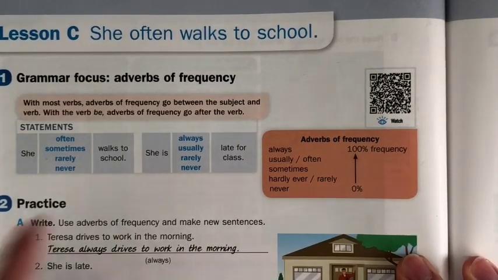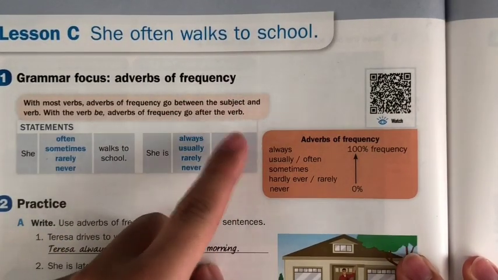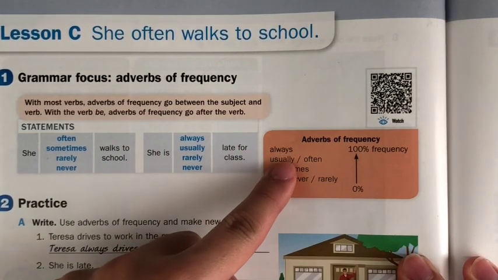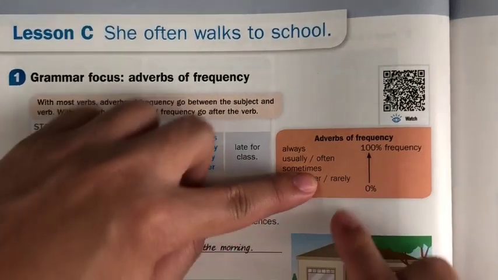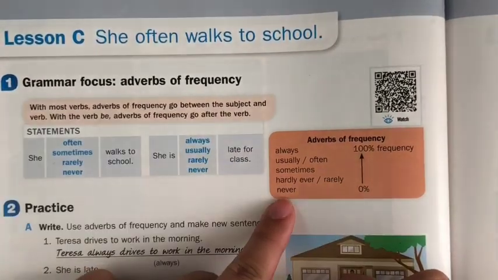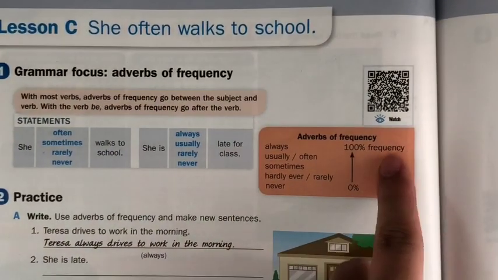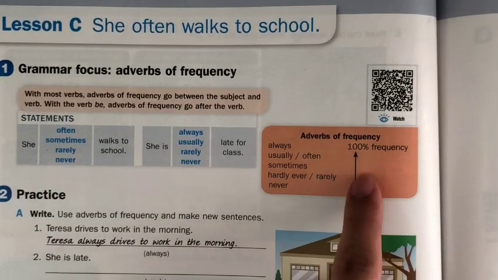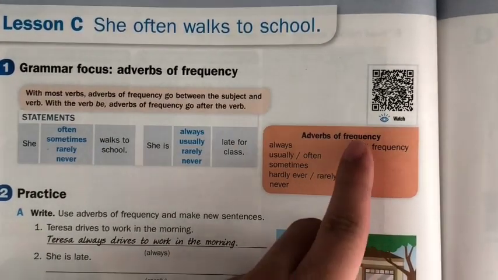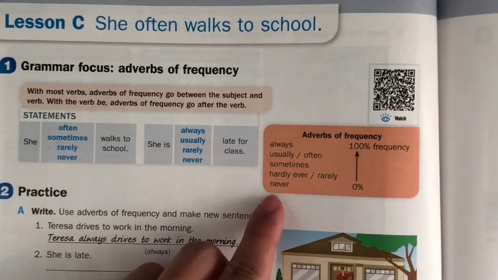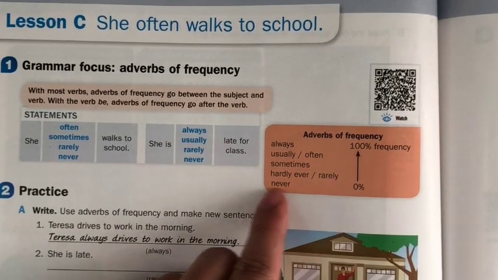And now we have the frequency words. The frequency words are always, usually and often, sometimes, rarely, and never. So this is a scale from never to always, from 0 to 100. If you do not do something, you never do it.